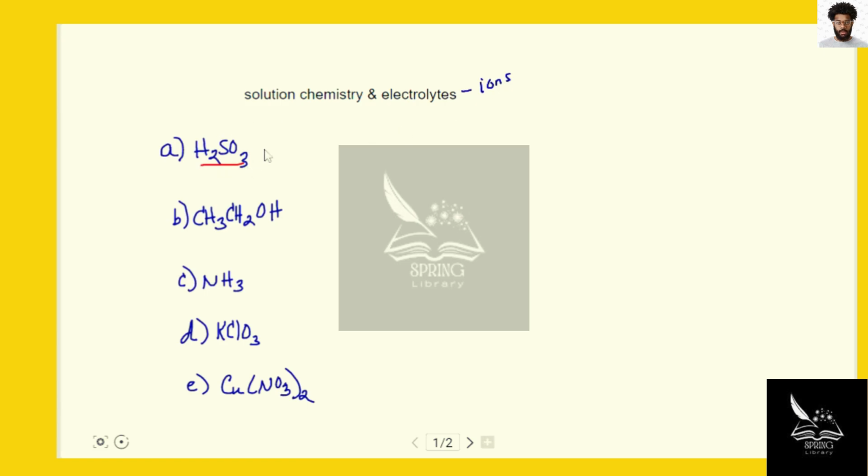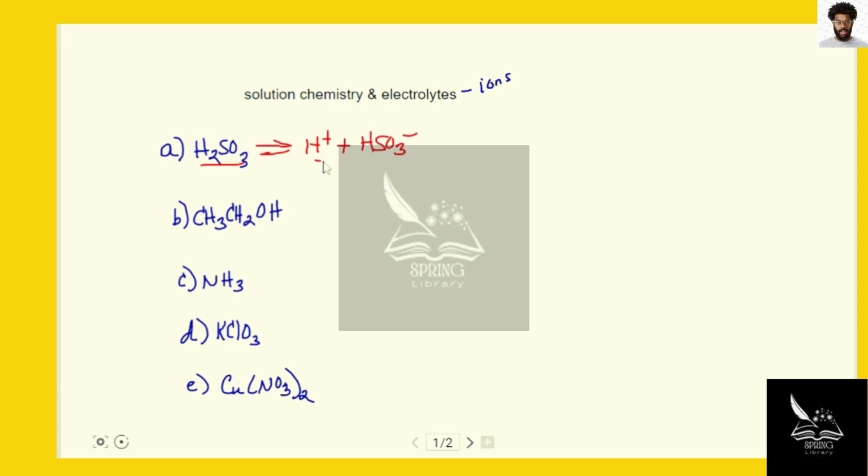The first example is a weak acid, sulfurous acid. And when sulfurous acid is essentially in the presence of water, it will dissociate into some hydrogen ions and a conjugate base, the bisulfite ion.